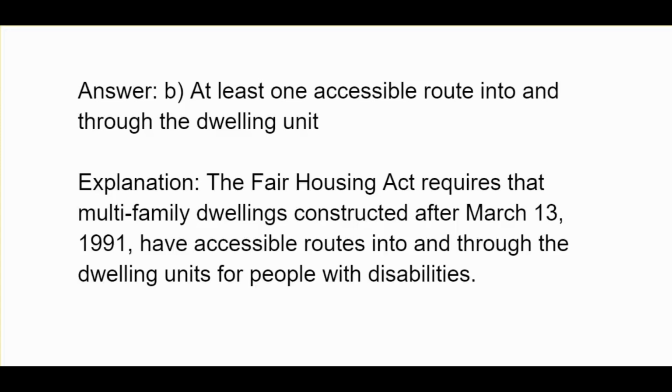B. At least one accessible route into and through the dwelling unit. The Fair Housing Act requires that multifamily dwellings constructed after March 13, 1991 have accessible routes into and through the dwelling units for people with disabilities.